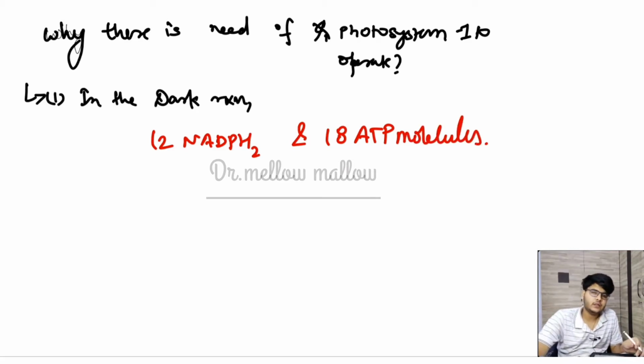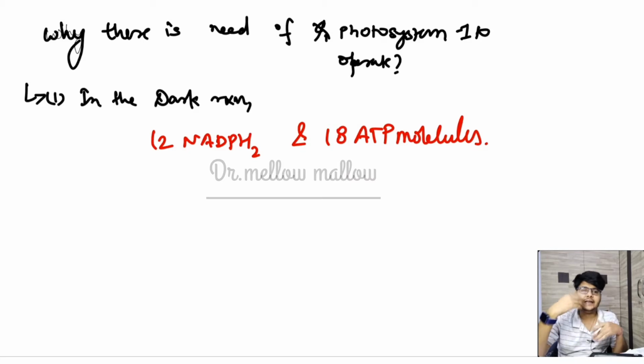So you must be seeing some discrepancy in this: 12 molecules of NADPH2 and 18 molecules of ATP. The ATP is very much in excess in comparison to NADPH2.